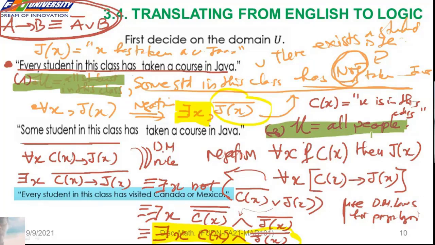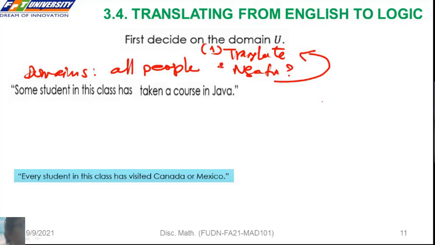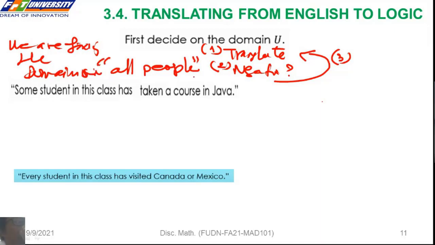So, to translate an English sentence to predicate logic, it's important to decide the domain. Làm thử cái câu đầu với cái domain là on people. Thứ nhất là các bạn translate, thứ hai là các bạn negate, thứ ba là các bạn translate ngược lại. We are facing the domain is all people, so we need to translate the English to predicate logic, and then we negate the statement, and we translate back into English.